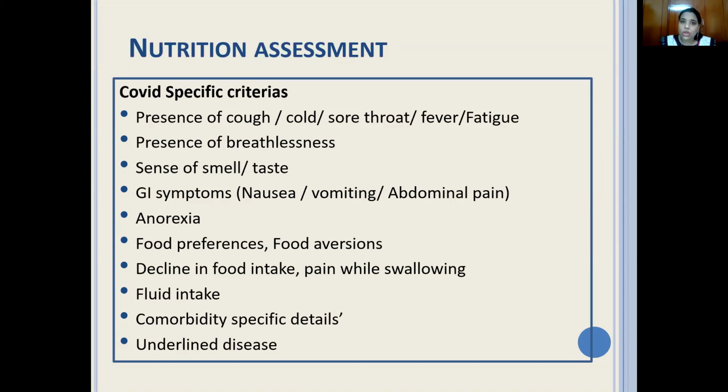Sense of smell and taste, as you all know, loss of sense of taste and smell is one of the features of COVID. Some patients may have nausea, vomiting, abdominal pain, anorexia, food preferences, whether the patient's food intake has declined or pain in swallowing, what is the fluid intake of the patient, any comorbidities present, and what is the underlying disease. For example, if the patient has come with esophageal cancer, then what all things you need to check, what all symptoms you need to ask, all those things need to be done rather than only focusing on COVID. Do that also, but don't forget the underlying disease that also needs to be addressed chiefly.